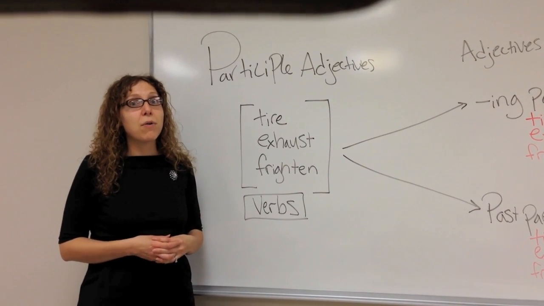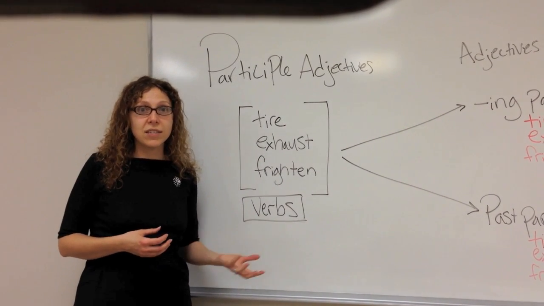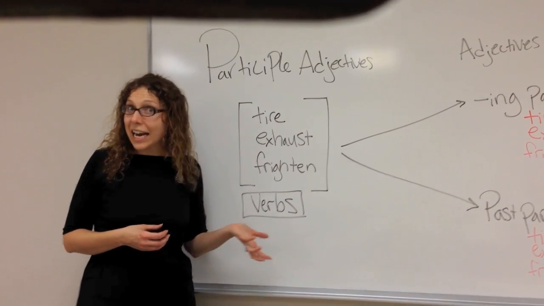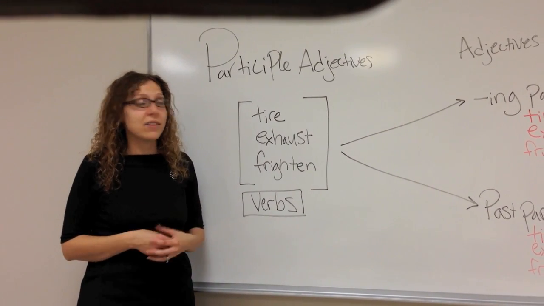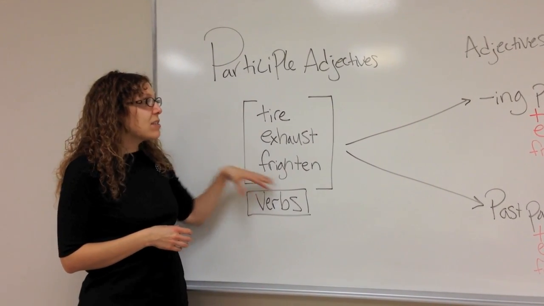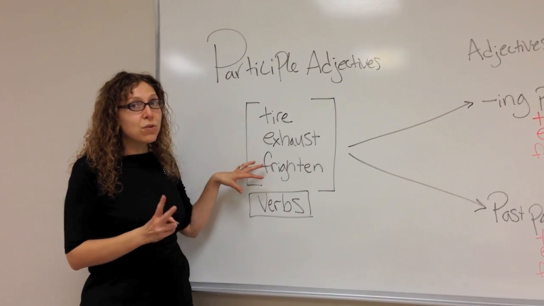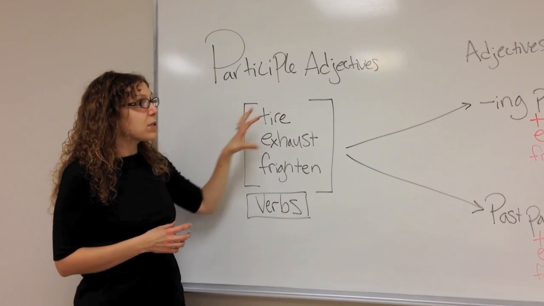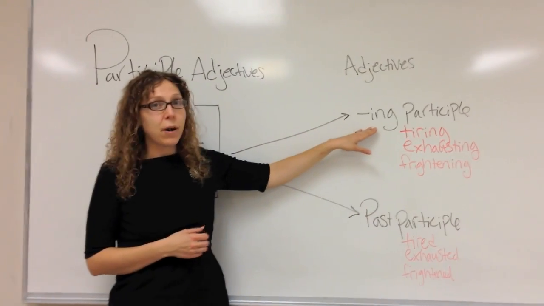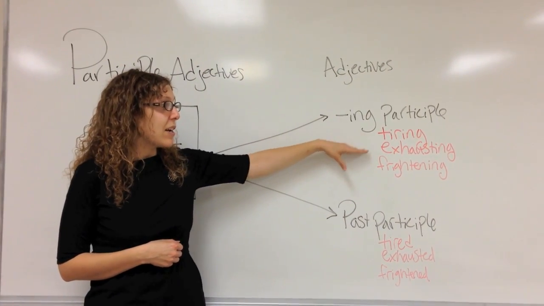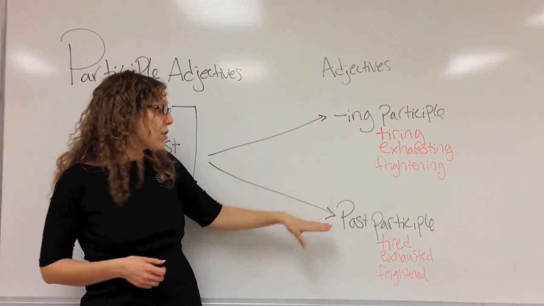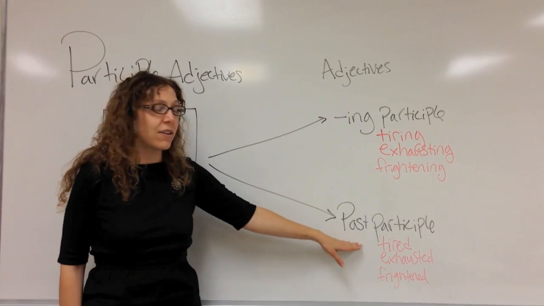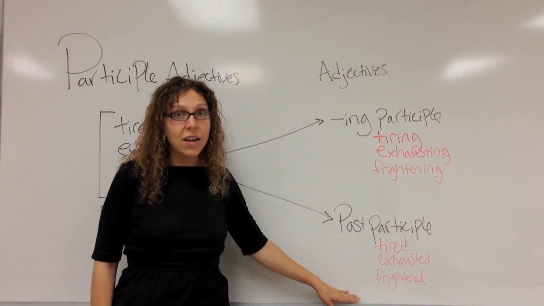Now we're going to talk about why you would use exhausted or exhausting in a sentence depending on the situation. Because these are verbs, they have two different types of participle adjectives. So from the verbs, you can make an ing participle, like tiring, exhausting, or frightening, or you can make a past participle, tired, exhausted, or frightened.